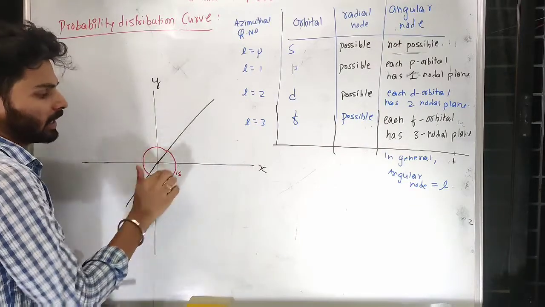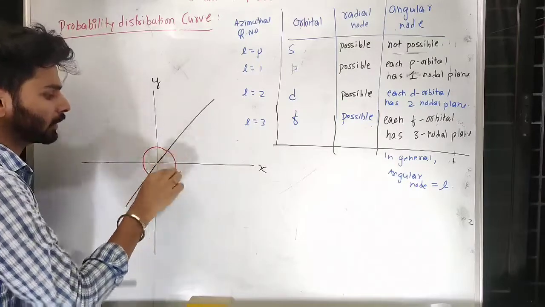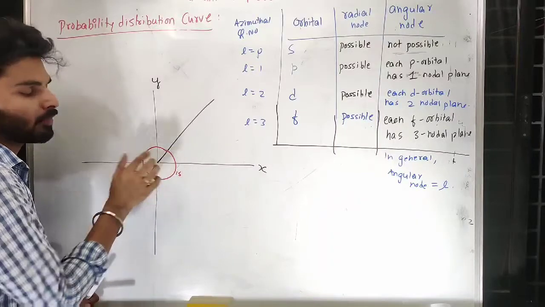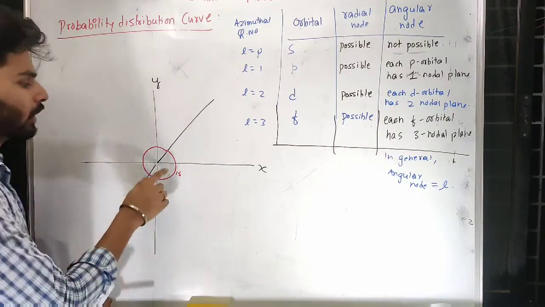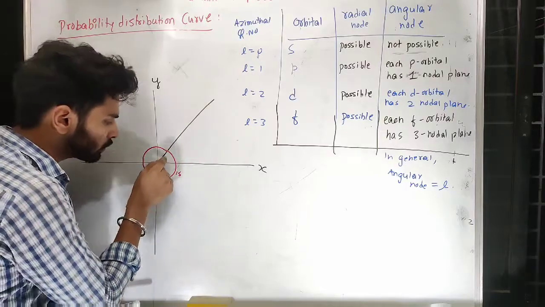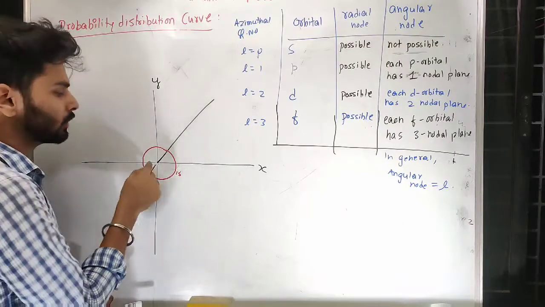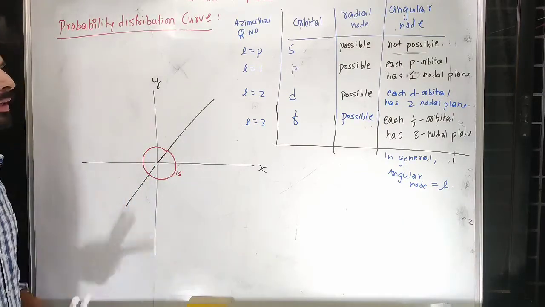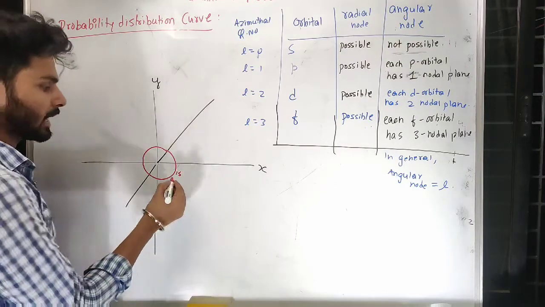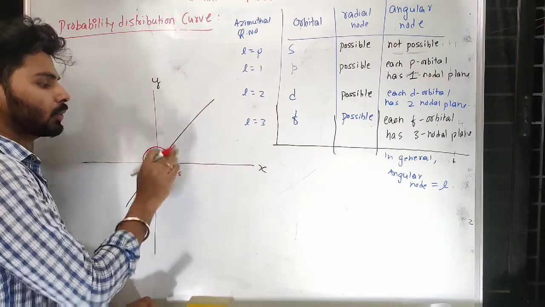So in all the distance, there is no interference of other electrons. That means the 1s electron is present at all distances, so there is no distance where you can expect the electron to be absent. That means for 1s, there is no radial node.